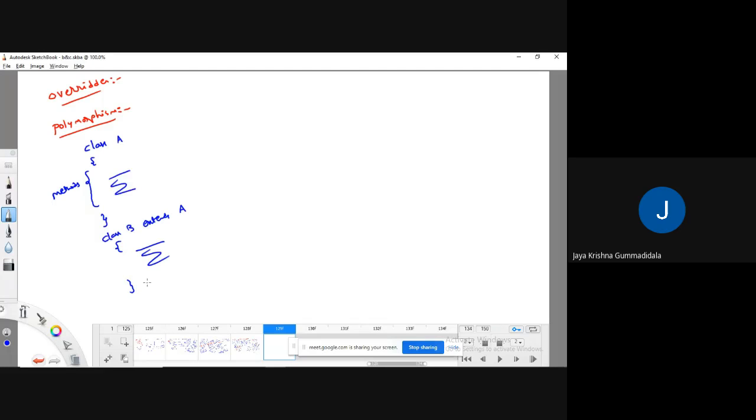Something like class C extends class A, meaning that if this class B wants to override the methods which are defined by class A, then it can override. There is no problem at all. So this is one reason why we are moving for overriding. Through this overriding concept, we can achieve runtime polymorphism, or we can call it dynamic polymorphism.